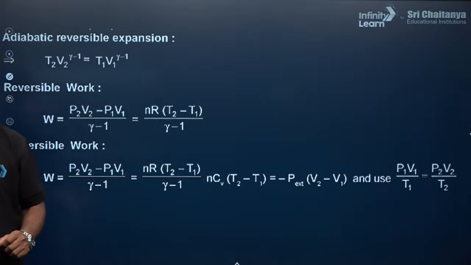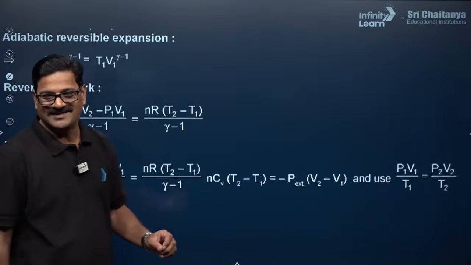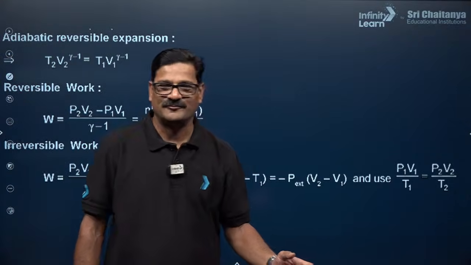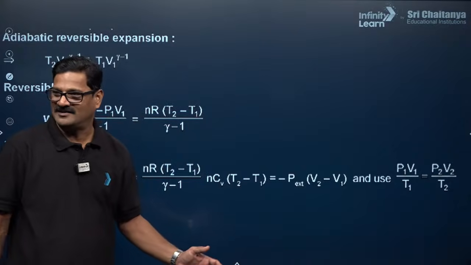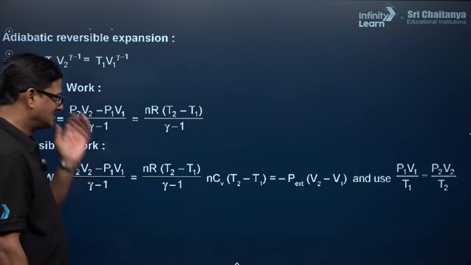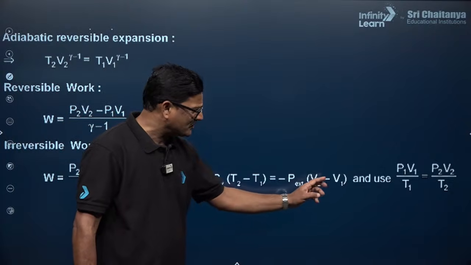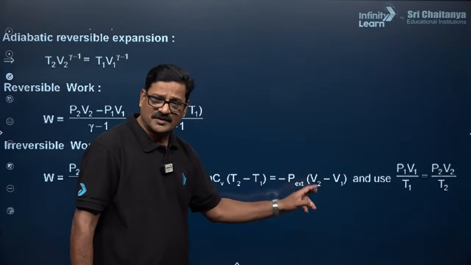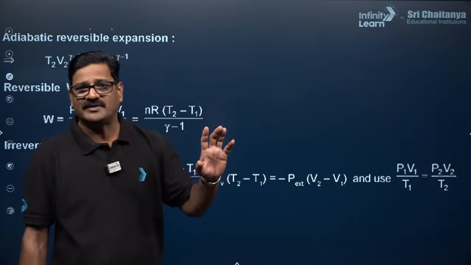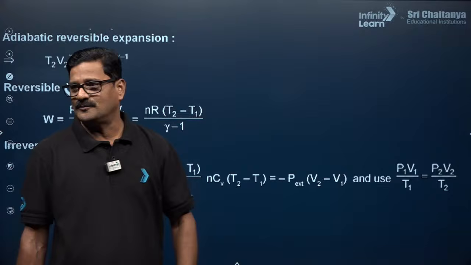That one is taken as nR(T2 minus T1) upon gamma minus 1, that is nCv(T2 minus T1). My name is Suresh, Faculty of Chemistry from Sri Chaitanya Academy, Infinity Line NEET YouTube channel. You can use P external times (V2 minus V1), that is delta V, and for this you can use P1 V1 by T1 is equal to P2 V2 by T2. Fine.